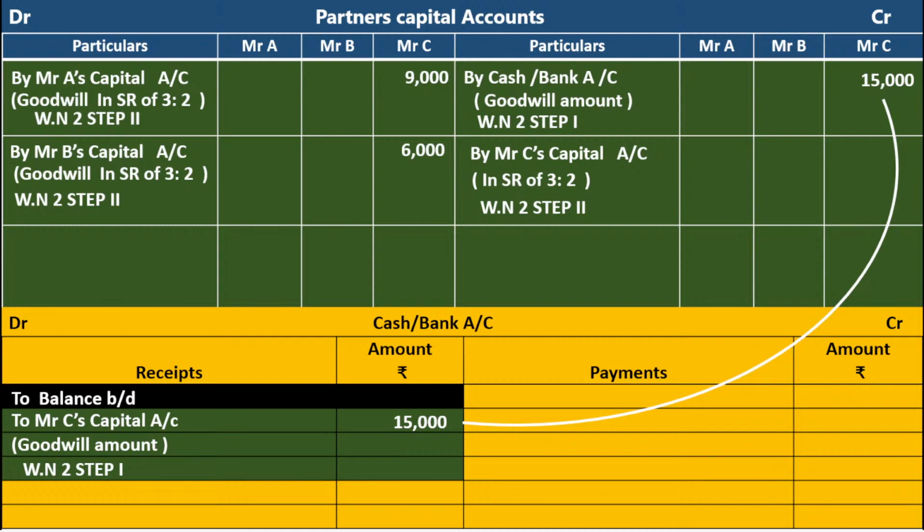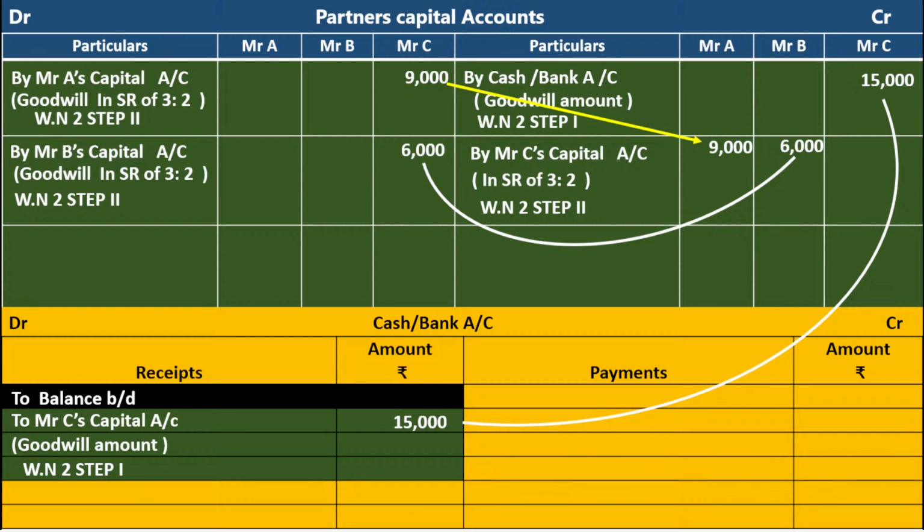Now, we have to take that amount on the credit side because Mr. A's capital account is credited by Mr. C's capital account. Mr. B's capital account is credited by Mr. C's capital account. 9,000 from C's capital account to A's capital account, 6,000 to B's. I think everybody is understanding it.